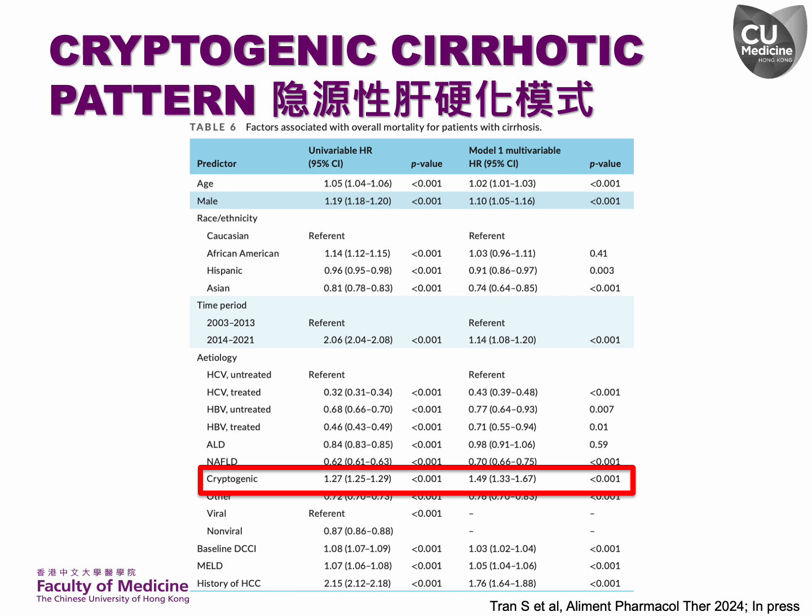Multivariable analysis revealed that cryptogenic cirrhosis was linked to a 1.5 times higher risk of mortality compared to untreated hepatitis C. Patients with cryptogenic cirrhosis often do not undergo routine monitoring, including hepatocellular carcinoma surveillance, as recommended for cirrhosis. As a result, they may present with more advanced diseases and are likely to have poorer survival outcomes.